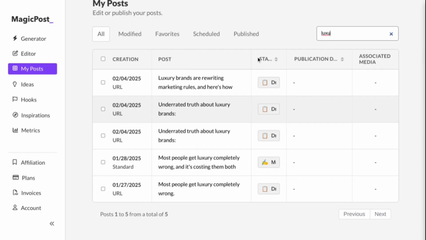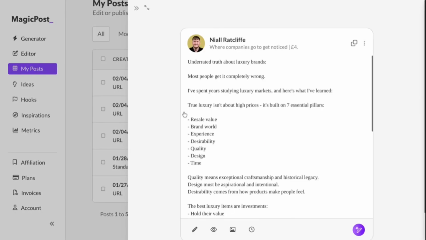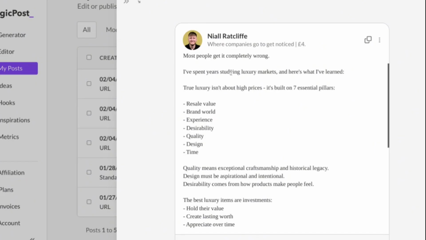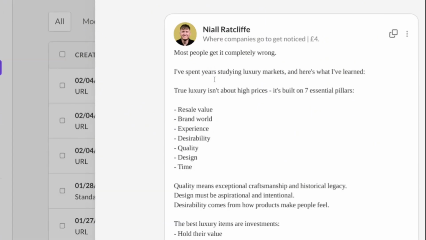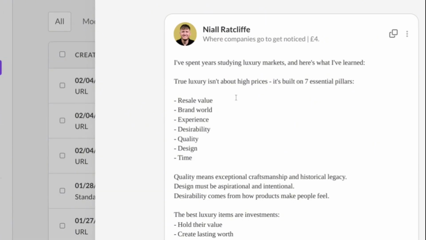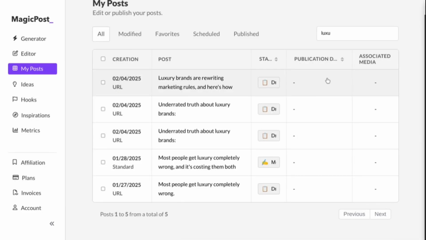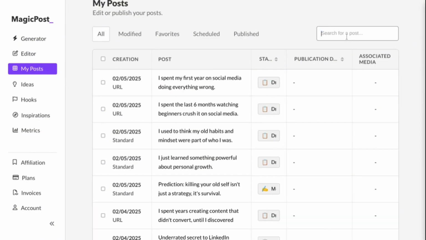The underrated truth about luxury brands, most people get it wrong. I spent years studying the luxury market, and here's what I've learned. As you can see, the seven essential pillars of luxury, and that's how you can go about simplifying or researching your previously generated posts.